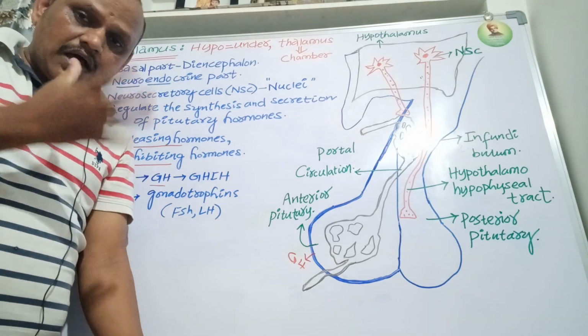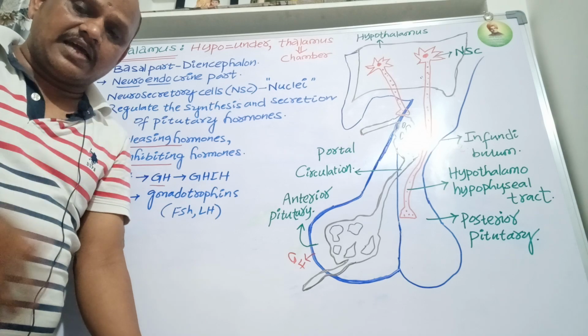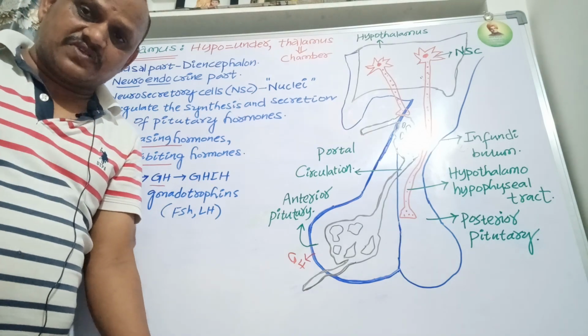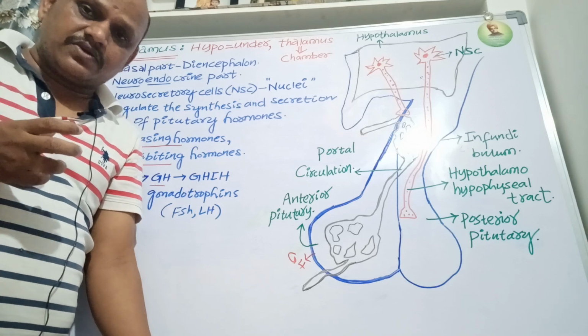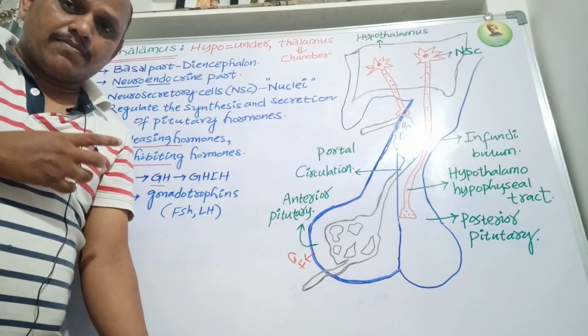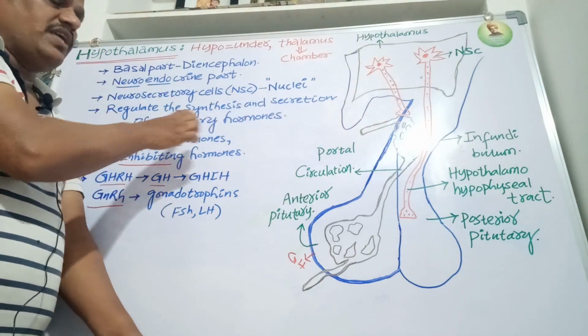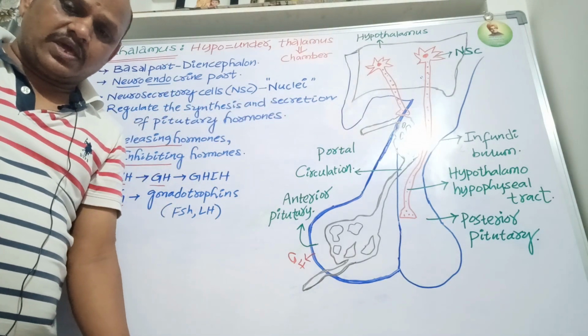All these centers are located in the hypothalamus. So the hypothalamus is considered the master control center of the endocrine secretions, because it regulates the synthesis and secretion of the pituitary hormones. Okay, thank you.